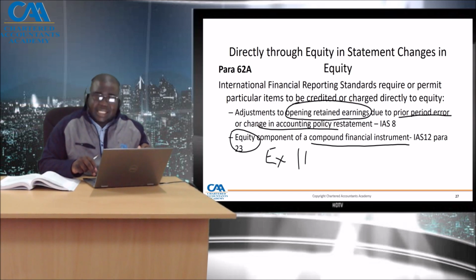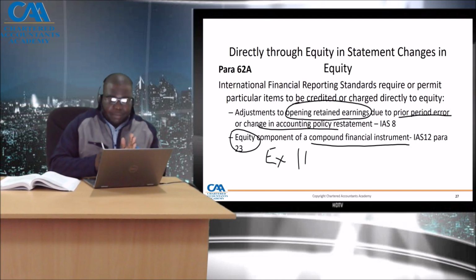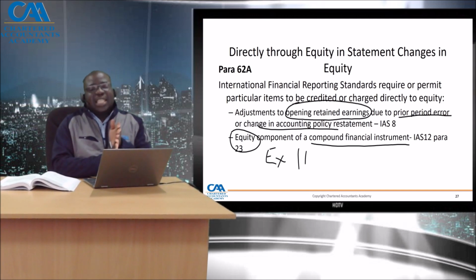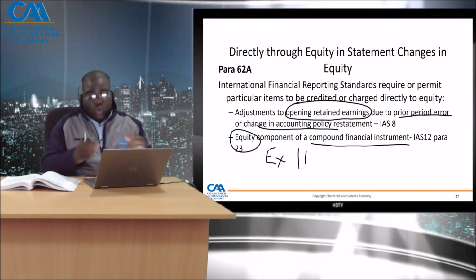Recognition of deferred tax due to business combination. Let me emphasize that the recognition we are talking about here for business combination is what is happening at acquisition date. In other words, this deferred tax affects goodwill.